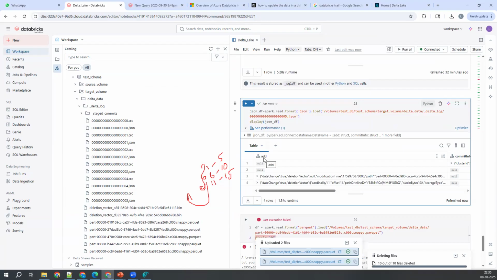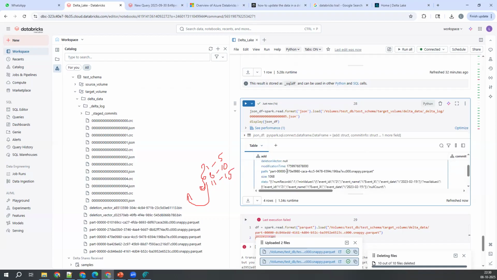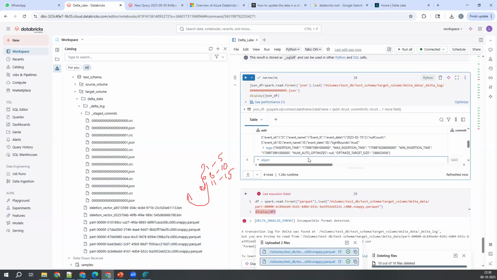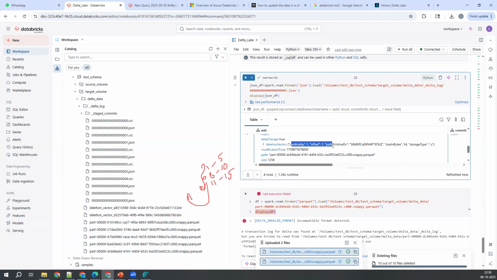Observe one more thing: in the adding operation you're getting two entries. One is creating this new file BA7. This is the new file actually. And it is creating a deletion vector as well on top of 523C.